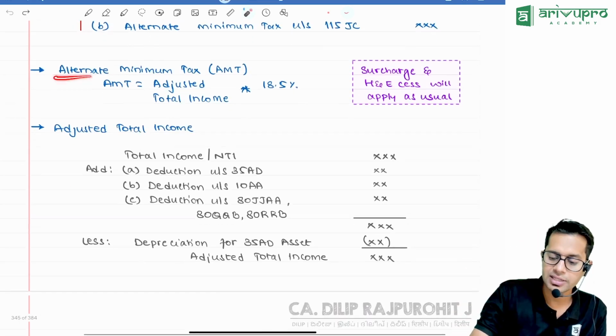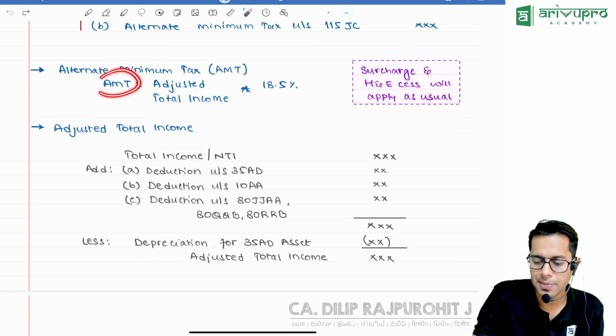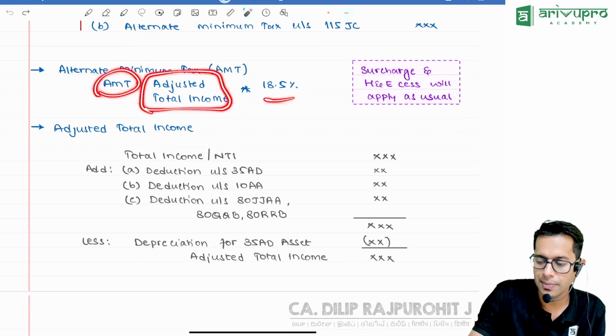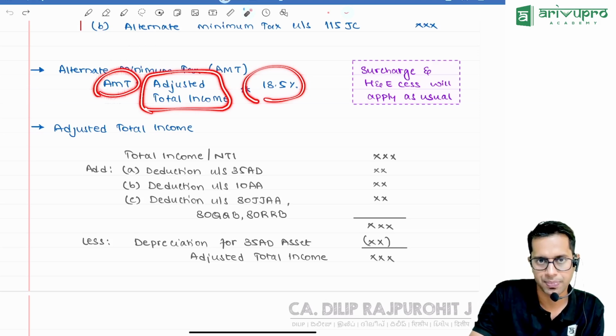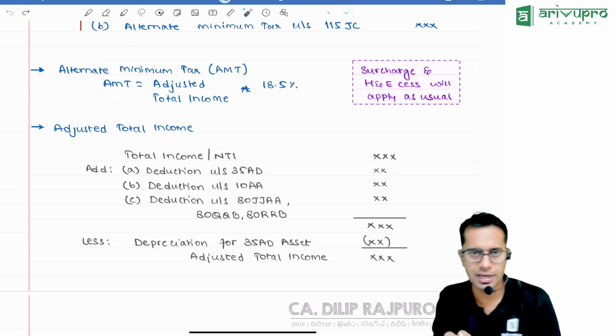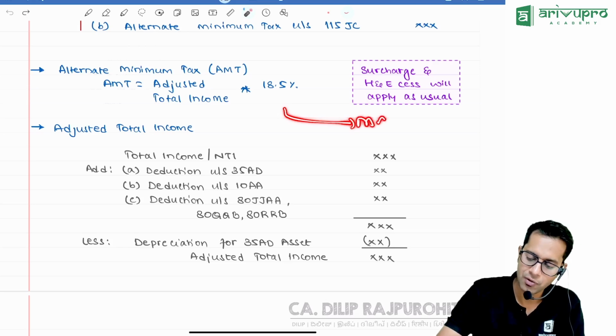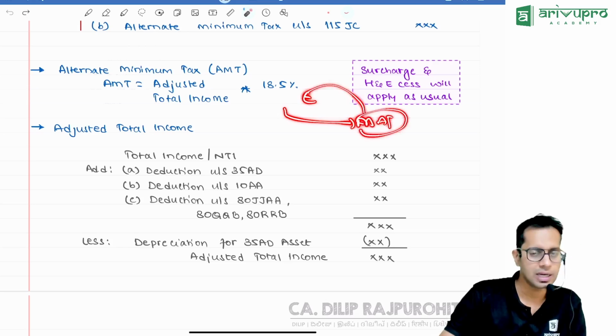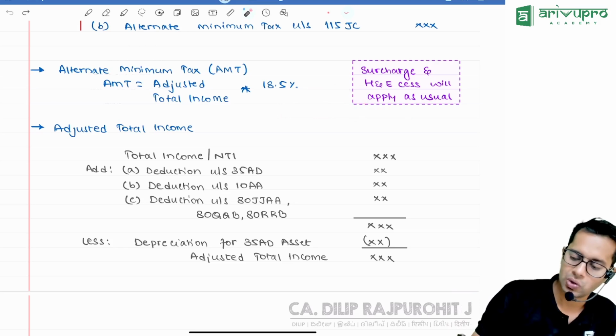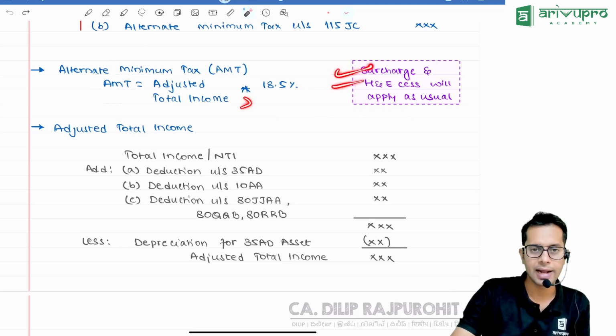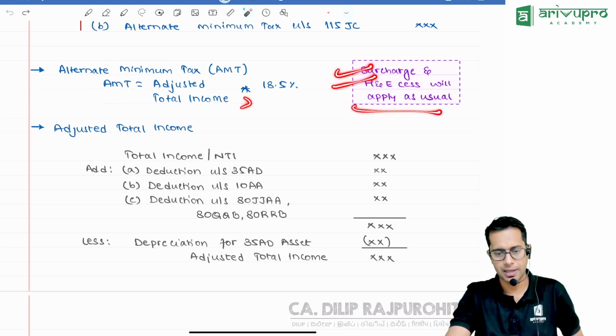Now, what is this alternate minimum tax, sir? Alternate minimum tax is your adjusted total income into 18.5%. As I told you, there is MAT for companies; for them also the rate is the same. Now, please note, this is the amount of tax. Of course, you should add health and education cess and surcharge if applicable.